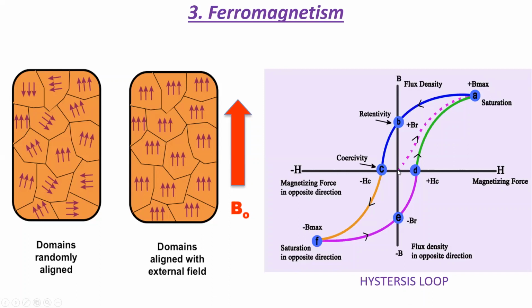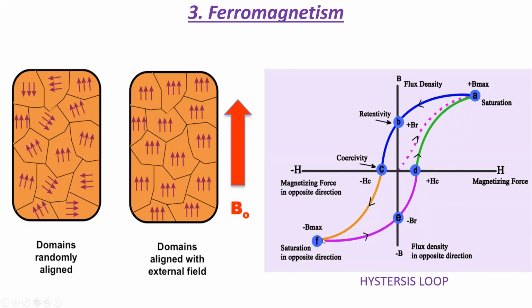Now, if the applied field is decreased, the flux density also decreases. At zero applied field, when the applied field is completely removed, the flux density does not become zero. That is, the ferromagnetic sample has retained some amount of magnetization. This point is called the point of retentivity. Now, if the applied field is increased in the opposite direction, the flux density decreases further, and finally it becomes zero at this point called the point of coercivity. If the applied field is further increased in the opposite direction, the flux density slowly starts increasing in the opposite direction till finally it saturates at this value called minus B max.